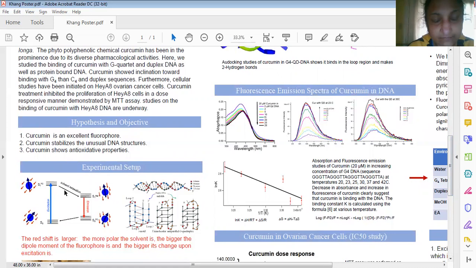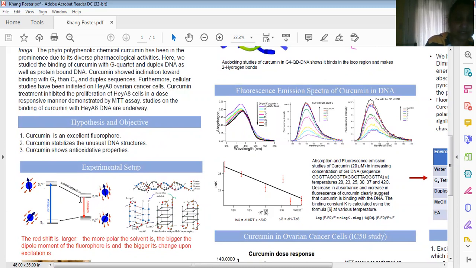Solvent dipolar relaxation is a very commonly studied phenomenon which can prove an organic compound can be used as a very good fluorescence sensor. What happens when an electron absorbs light? It goes to the excited state. In the excited state, this is the dipole of the fluorophore, the blue, and the surrounding solvent. If the solvent is polar, then the solvent will try to align itself along the dipole of the fluorophore, and the solvent relaxation happens.